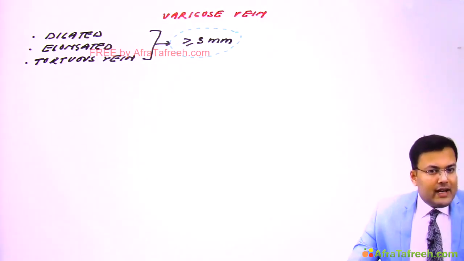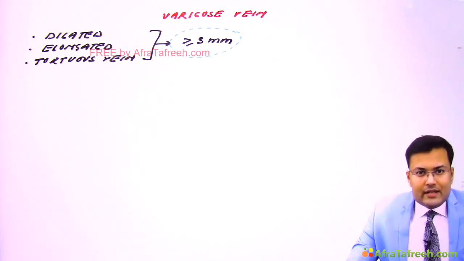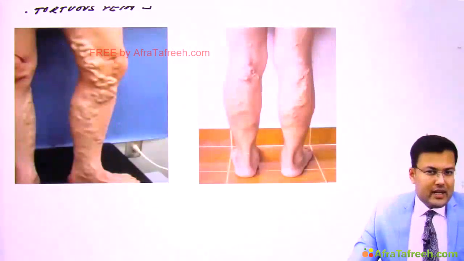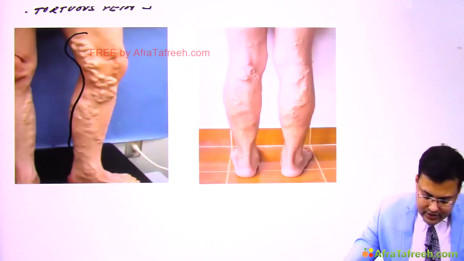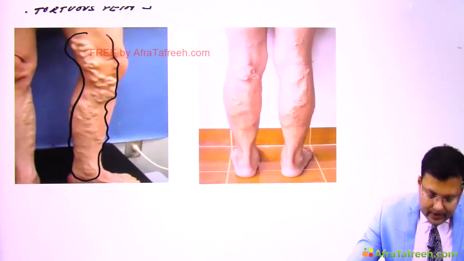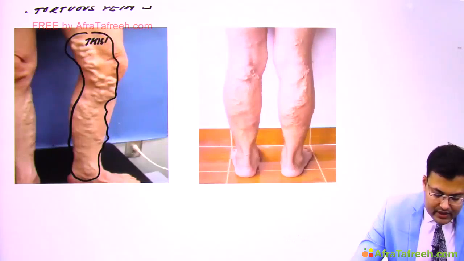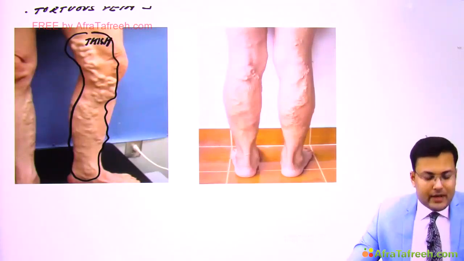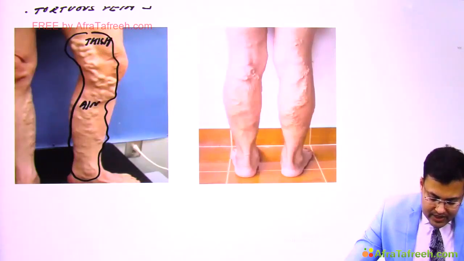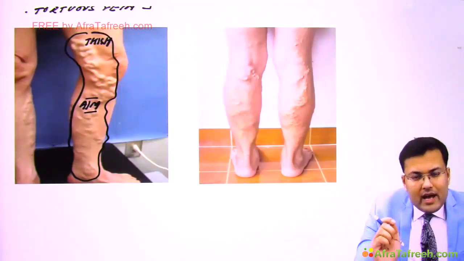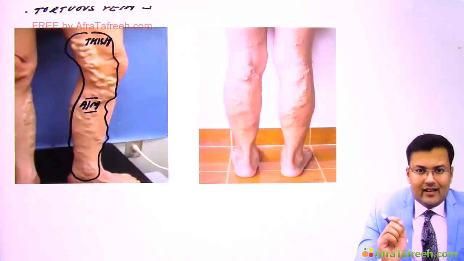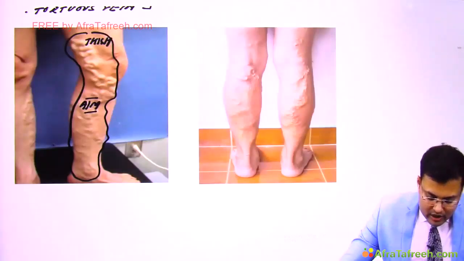Now see, the varicose vein can involve the long saphenous vein or great saphenous vein, or the short saphenous vein. Now see these two pictures and tell me in which the long saphenous vein is involved and in which the short saphenous vein is involved. In the first picture, the varicosity is present over the thigh, involving the anteromedial aspect of the lower limb or leg. That is involving the long saphenous vein.